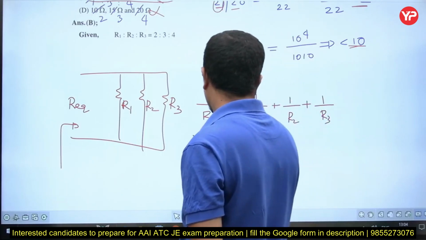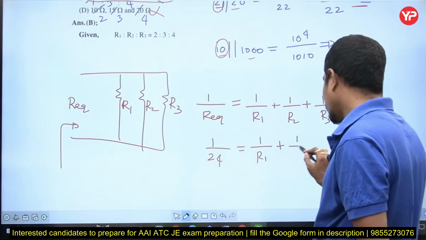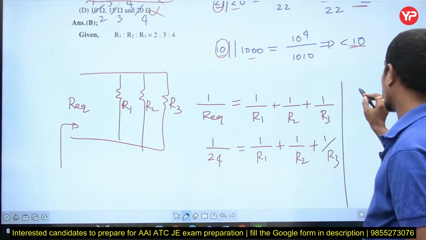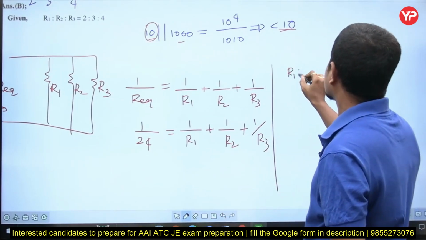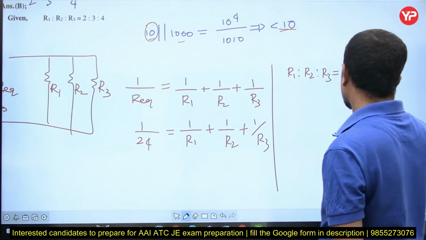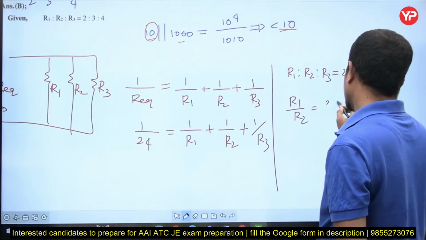R equivalent is given as 24, so that equals 1 by R1 plus 1 by R2 plus 1 by R3. But that fellow told us one more thing, that R1 is to R2 is to R3 is 2 is to 3 is to 4, meaning can I write R1 by R2 is equal to 2 by 3.